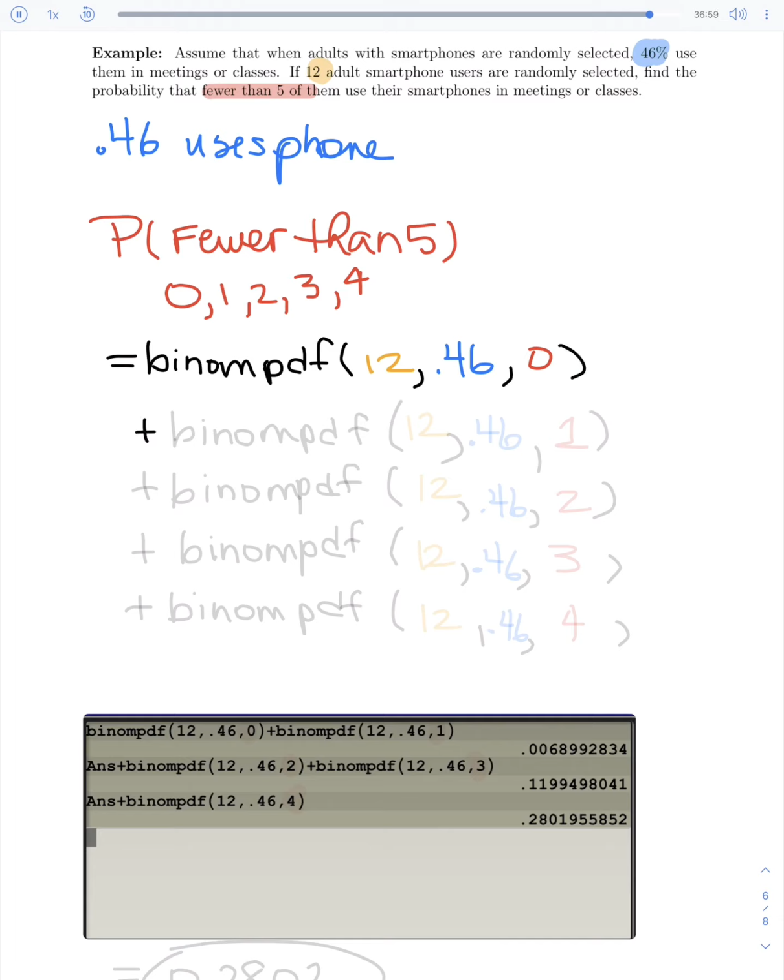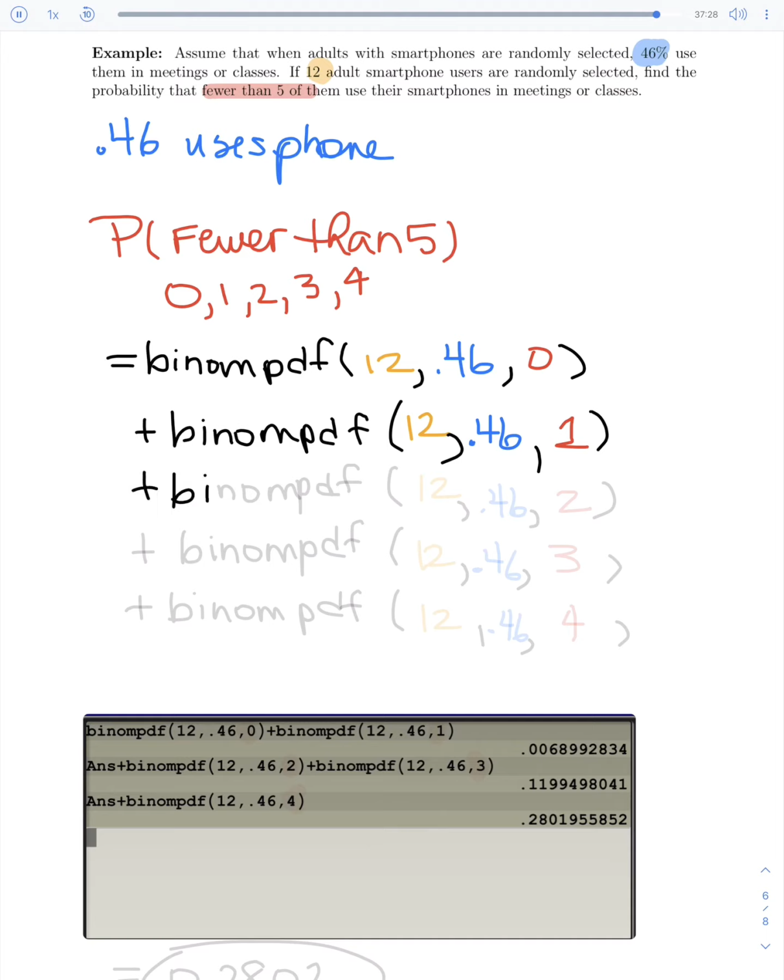And then we'll add up the next one, which is binom PDF. Again, we'll start out with our total, which is 12, our probability, which is 0.46. And for this next one, we want to include now the probability of exactly 1 person using their phone out of the 12.